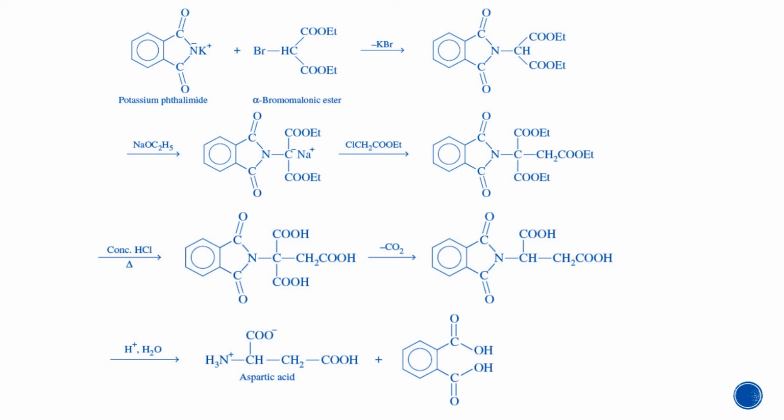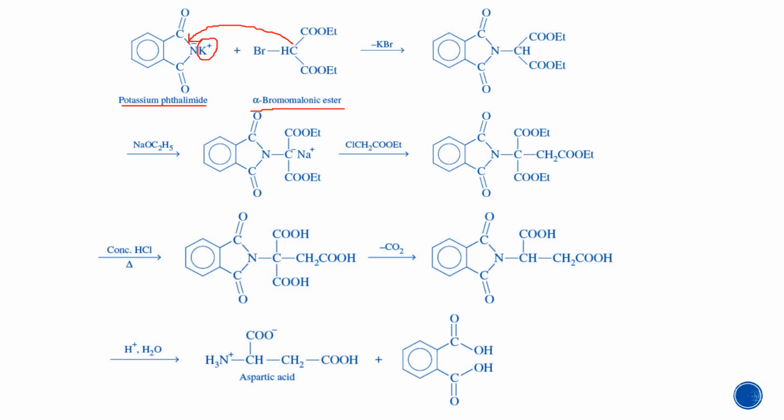Here potassium phthalimide is used. Again the phthalimide is reacted with KOH and H plus is replaced by K plus. Further, reaction with alpha bromomalonic ester is done. So here bromine is liberated and this carbon is attached to this nitrogen, adding the whole molecule.